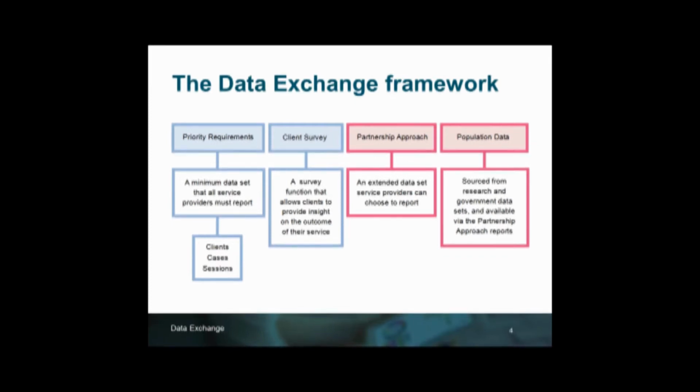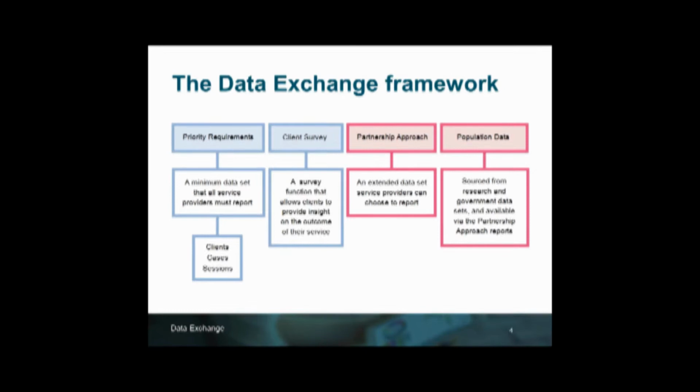Now this basic data is included in the standard reports, which are available to all users of the data exchange. The client survey is currently in pilot phase. The client survey aims to collect client outcome and service experience feedback directly from clients. Once implemented, it will be mandatory for service providers to offer their clients the survey and ask if they would like to participate. So that's why it sits in that mandatory part of the framework. But it's not going to be mandatory for the client to participate, so they can say either yes or no to their participation in the client survey.